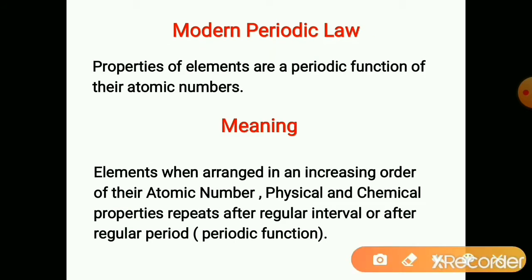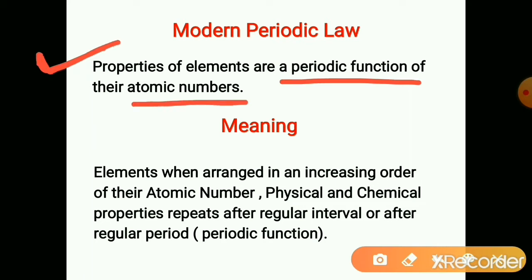The periodic law is stated in this way: properties of the elements are periodic functions of their atomic numbers. Physical and chemical properties are periodic functions of their atomic numbers.